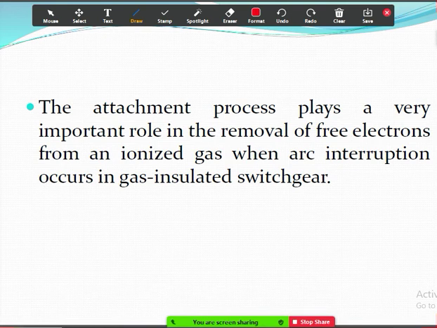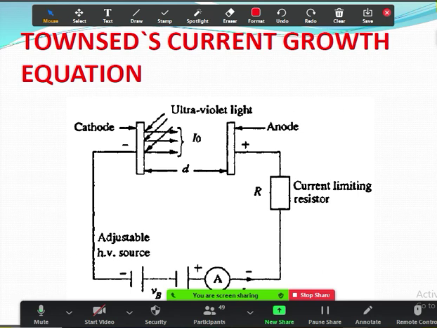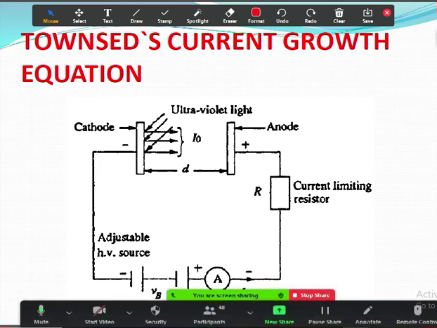Okay, we will move on to the next topic, one of the important ones. We have two kinds of theories that explain the breakdown in gases. One is Townsend's current growth equation. The next one is Streamer's theory. So these are the two theories that explain the breakdown process in gases. The first one is Townsend's current growth equation.